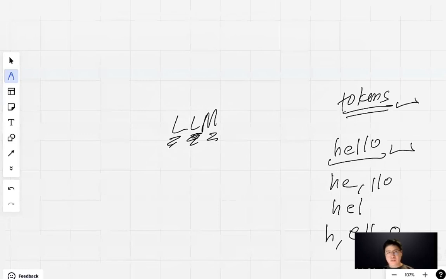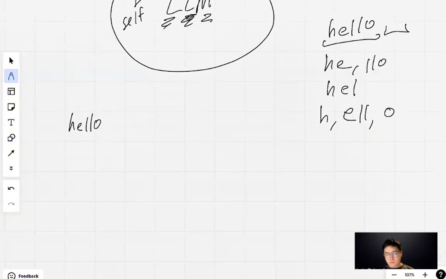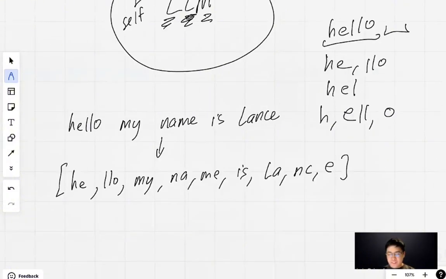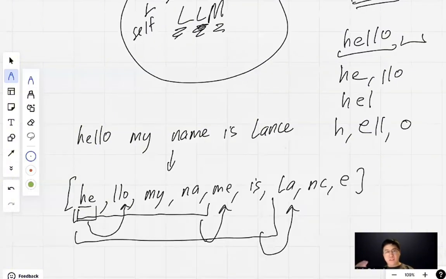But large language models, it's just a specific kind of AI, di ba? It's under this set of AI models called supervised learning. Or, well, self-supervised. In this case, self-supervised siya. It's trying to predict the next token. You can just split the sentences and then it's just gonna try to predict the next word kaya siya self-supervised. For example, hello, my name is Lance. What you do is you feed this and then say, what's the next token? And then the model is gonna say, low, right? And then you feed naman this, train yung model to predict. It's actually given the next token na it just needs to predict, di ba? Kailangan mo lang i-segment yung sentences mo.